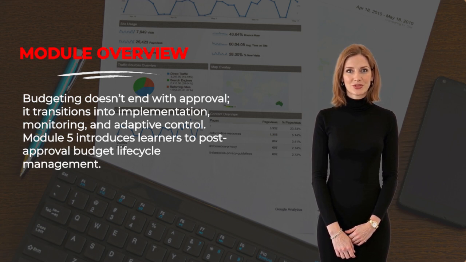This module ensures that you understand the importance of continuous oversight, the role of budget officers and department heads in ensuring compliance, and how to use real-time data and tools to analyze deviations and take corrective action. A well-presented budget loses relevance without strong post-approval discipline and responsive management practices. Hence, this module connects budget approval to operational results, helping organizations preserve financial health and strategic alignment.